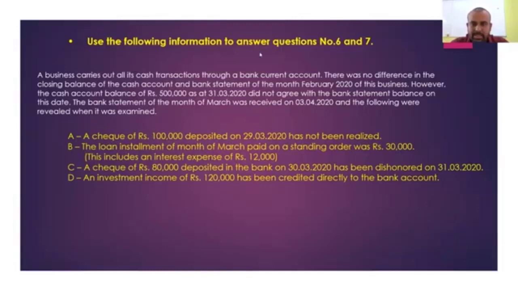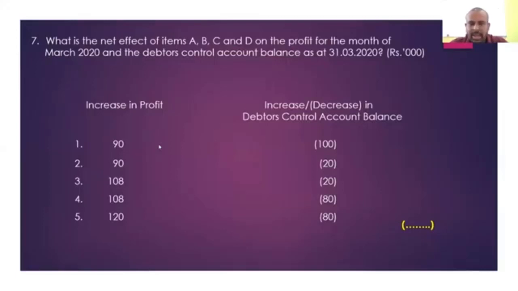If you look at the answers here, your net profit increased by 108,000. Still, there are two calculations, so still there are two answers with regard to the increase in the net profit. Net profit 108. You receive another income of 120. On the other side, the interest charge of 12,000 has been recorded. Altogether the profit increased by 108,000. And increase or decrease in the debtors control account balance, right? How do you calculate that with our debtors control account?